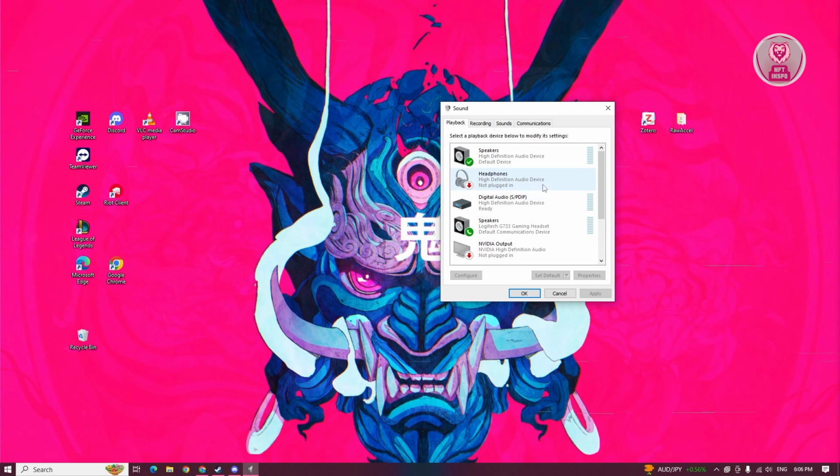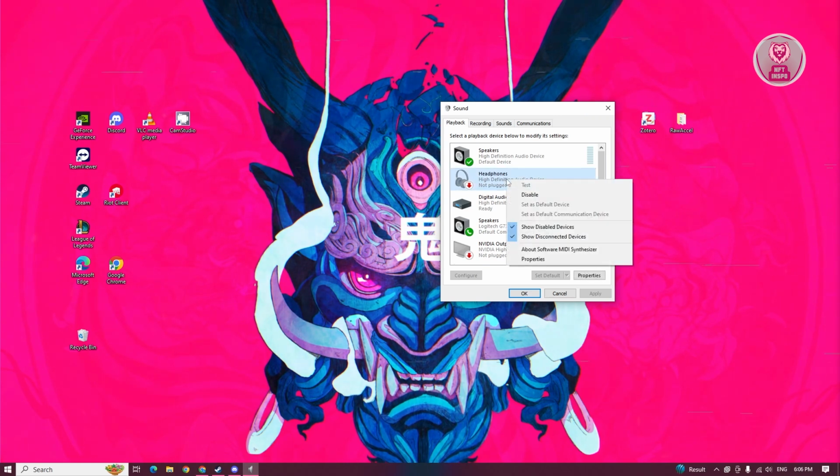So for example, if you have your headphones here, you can right click on it, and go ahead and set this as default device. Now, by the way, if one of your devices here is also disabled, you want to enable that as well. If you've previously disabled that, enable it again so that you'll be able to use that specific device. But yeah, that's about it.